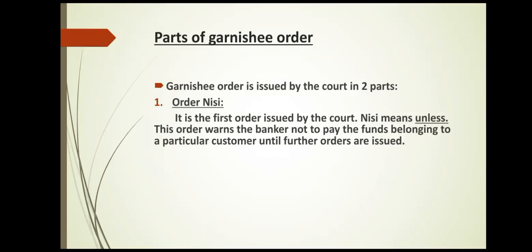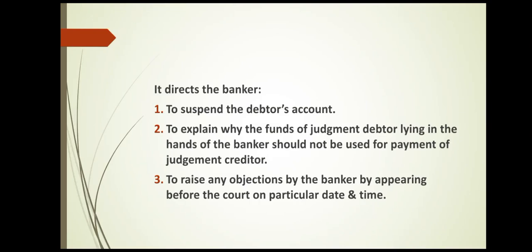So whatever the payments are there in that debtor's account, it should be stopped, no matter what the situation is. This particular order nisi directs the banker, first and foremost, to suspend the debtor's account, that is to freeze the debtor's account, not to make any kind of payment from it. Any kind of payment means what? Suppose there is any collection of checks or bills, at that time the banker won't accept the checks in the name of the debtor's account. Nor will any payment be made on the instruction of the debtor for other things. So there won't be any transactions. The account will be totally frozen.